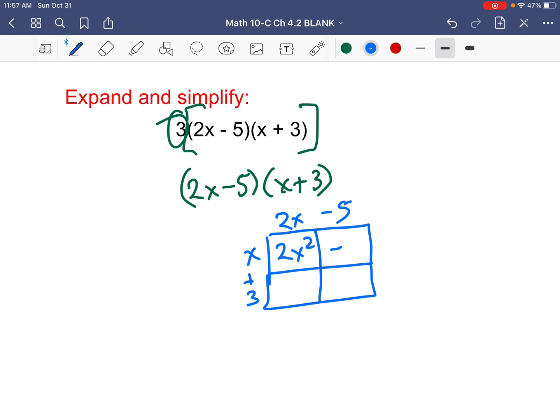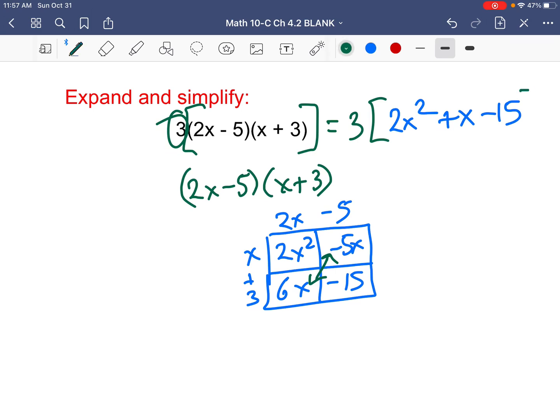X times 2x is 2x squared. X times minus 5 is minus 5x. 2x times 3, that's 6x. Minus 5 times 3 is minus 15. And note we have common terms here, x's. So this becomes 3 times 2x squared. Now, 6x minus 5x is plus x minus 15.